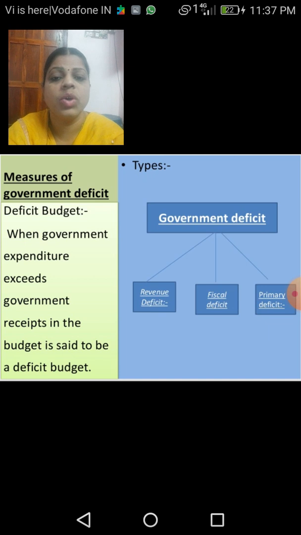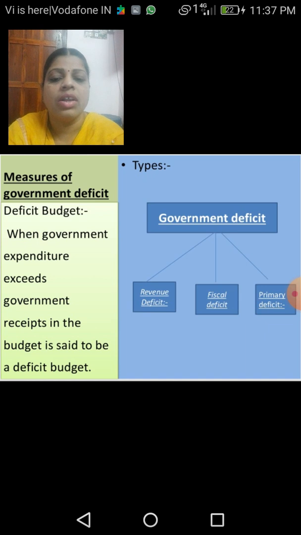What is this? When the government expenditure exceeds the receipts in the budget, we can call it a deficit budget. So, in a simple manner, we can explain it as when the revenue is less than the expenditure of the government, it is said to be in deficit.